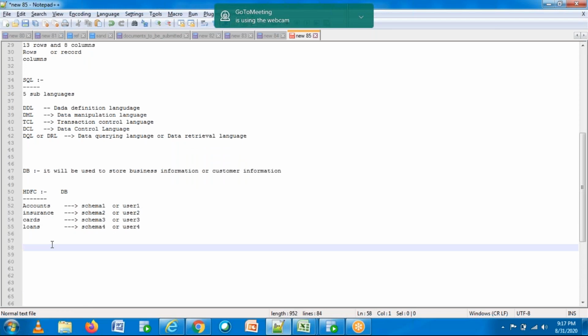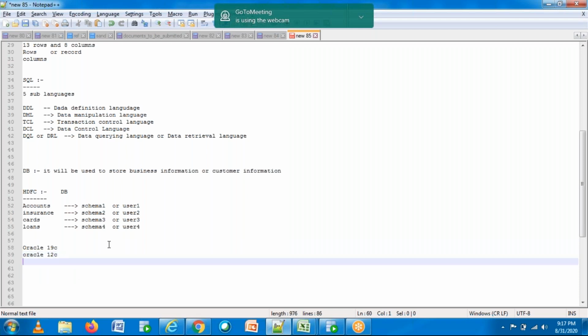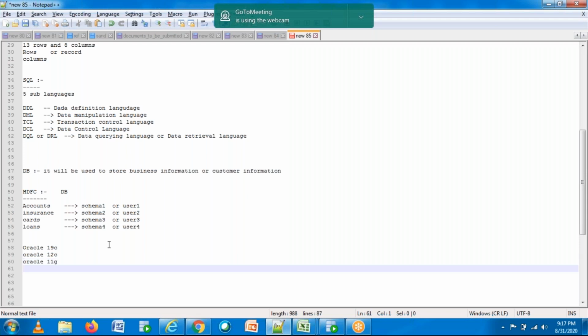And before that, I'll tell you the Oracle versions. So now the current version, anyone knows what is the current version of Oracle? So Oracle 19C is the latest version. Okay. Oracle 12C and Oracle 11G. Anyways, if you know these three, that is enough.